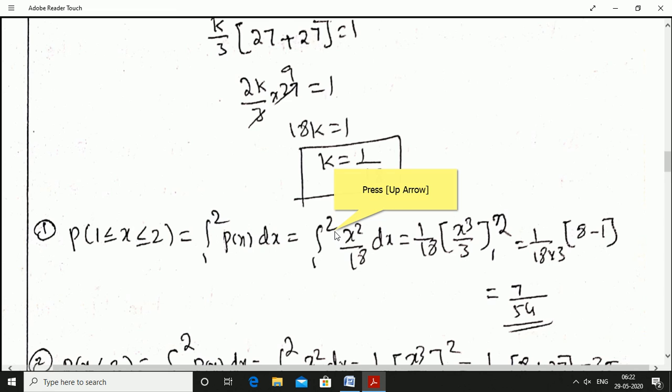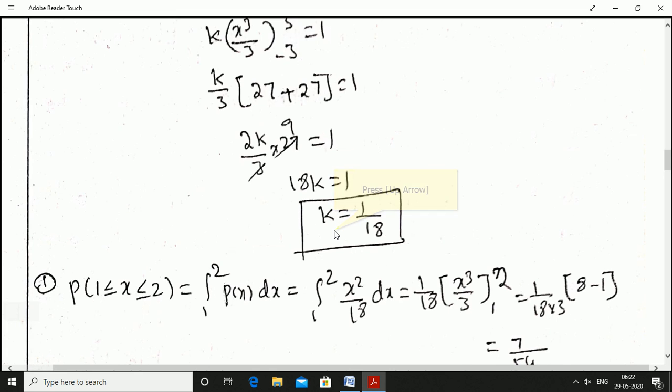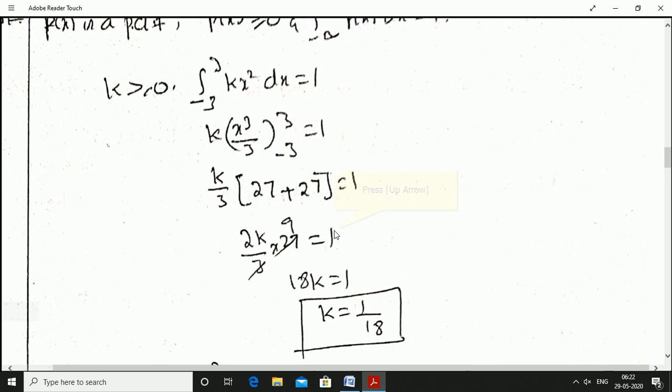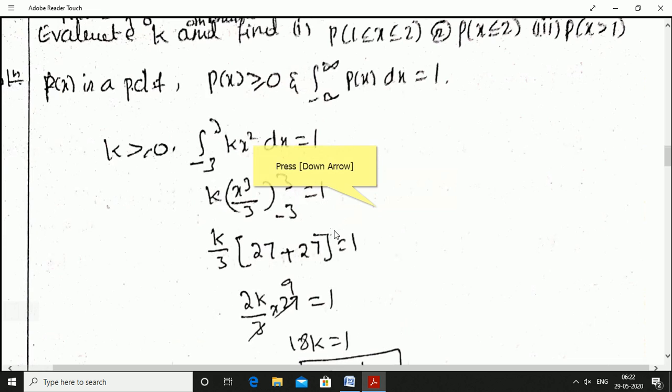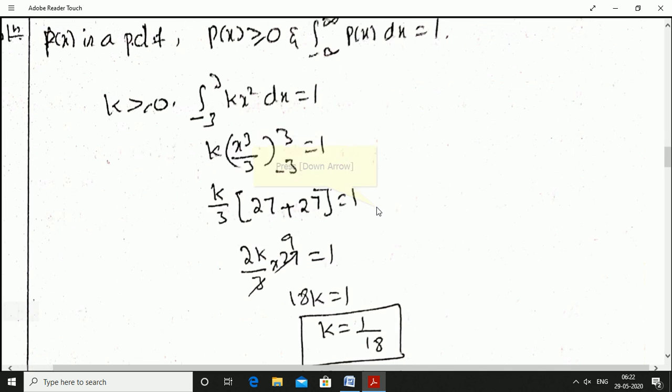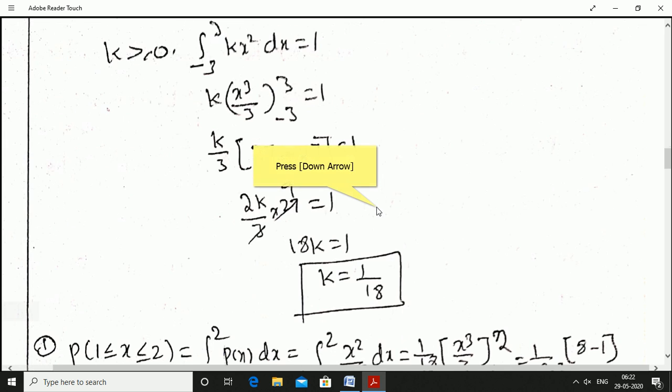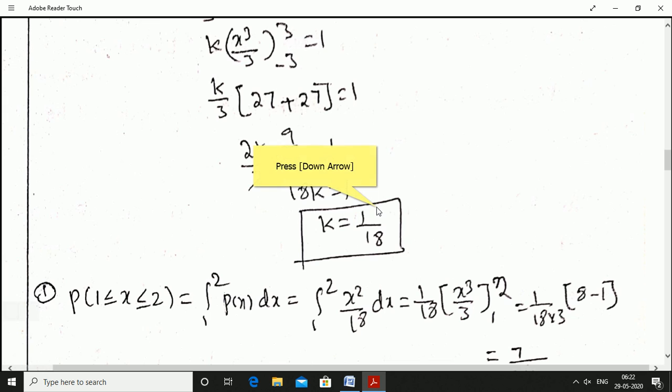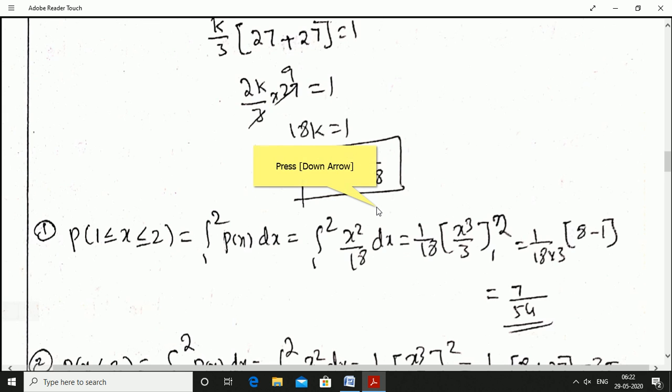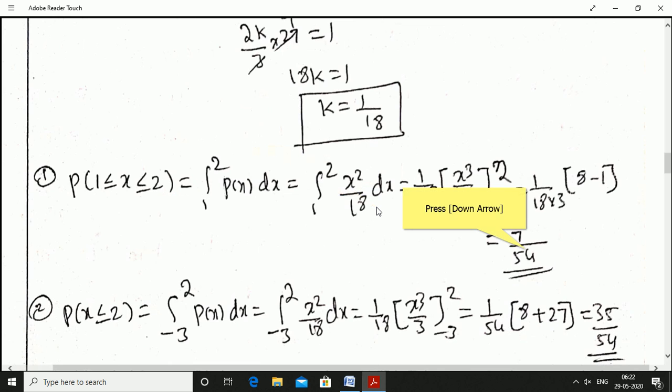Definitely the limit 1 to 2 is within the limit minus 3 to 3. 1 by 18 constant x cube by 3 between the limit 1 to 2. Okay, 1 by 18 into 3 constant, upper limit 2 power 3, 8, lower limit 1 cube is 1. 8 minus 1 is 7 divided by 18 into 3 is 54. 7 by 54 is the answer.